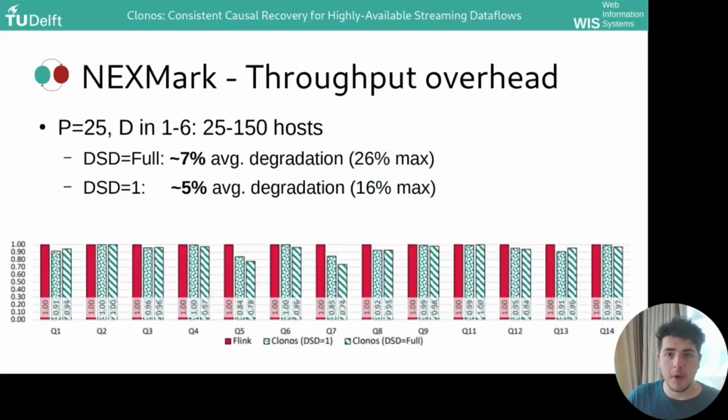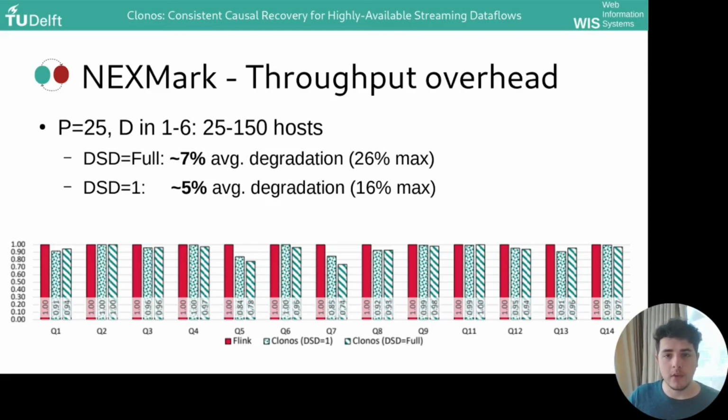We ran the full Nextmark benchmark, plus the extra queries defined by Apache Beam's implementation at a parallelism of 25. The queries vary in depth between 1 and 6 tasks with dozens of operators. In total, the queries vary between 25 and 150 hosts. We observed that full determinant sharing suffers an average throughput degradation of 7%, while the determinant sharing depth of only 1 suffers a smaller 5% average degradation. We owe this low overhead to the ability to perform all of those logging operations in memory due to our choice to use causal logging.